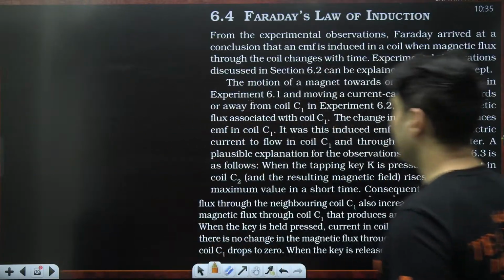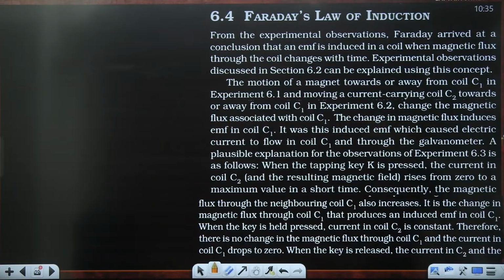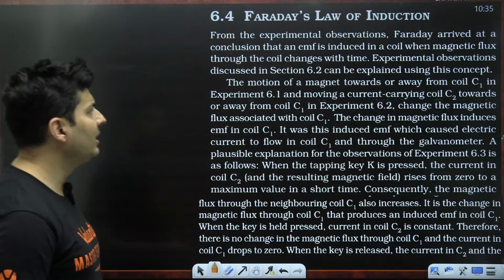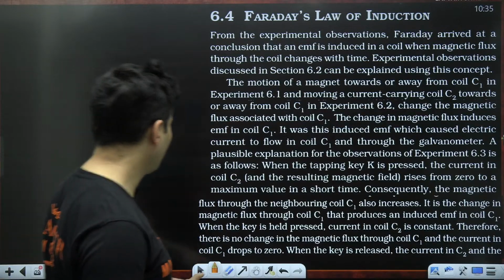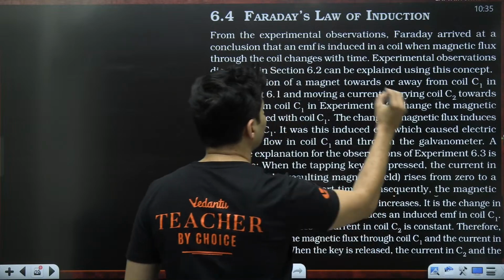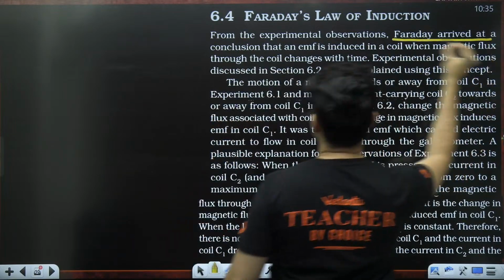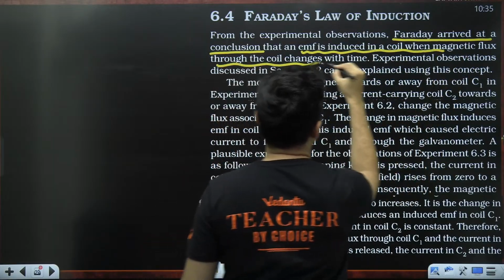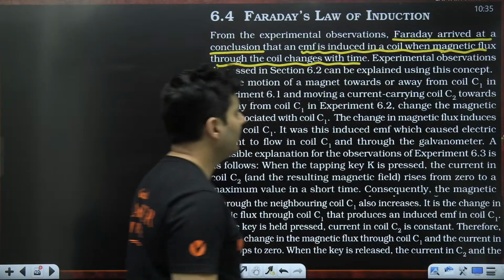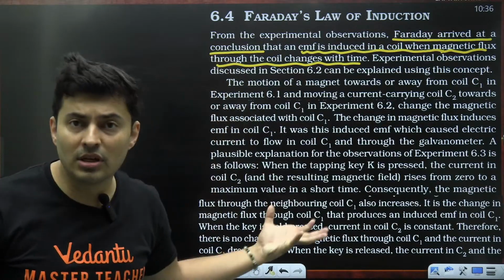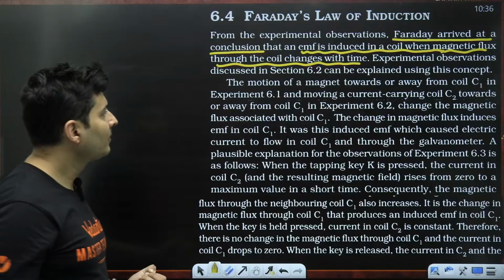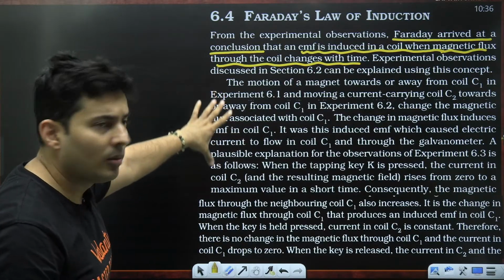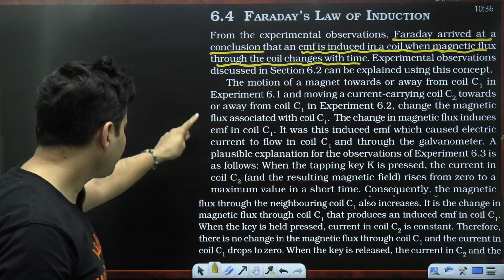Moving on to the next slide, guys, coming up on your screen. Okay, now Faraday's law of induction. Faraday arrived at a conclusion: the EMF is induced in the coil when the magnetic flux through it changes with time. So what was the conclusion? Faraday arrived at a conclusion that EMF is induced when there is magnetic flux which is changing, and all these were supported by his observations during his experiments. So all those experiments, observations are mentioned over here.